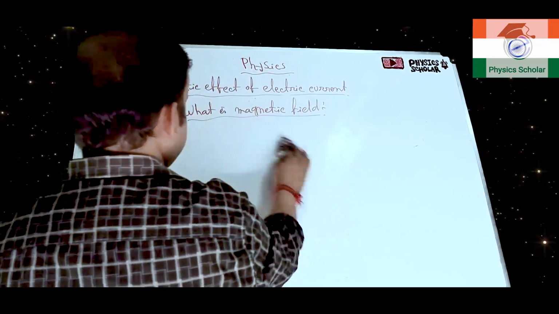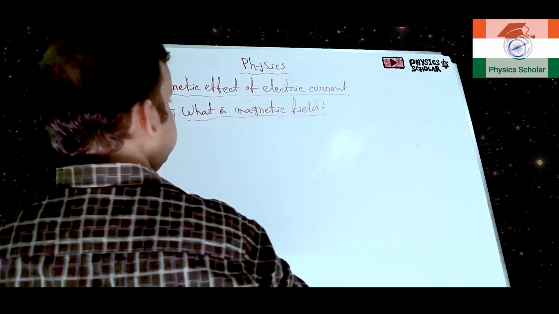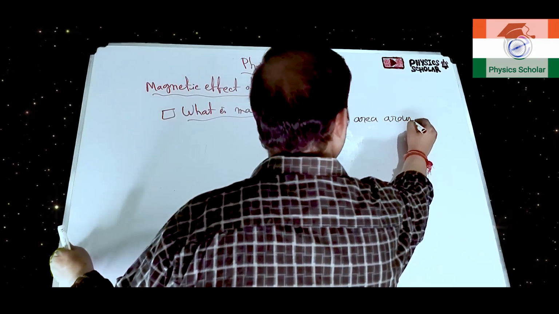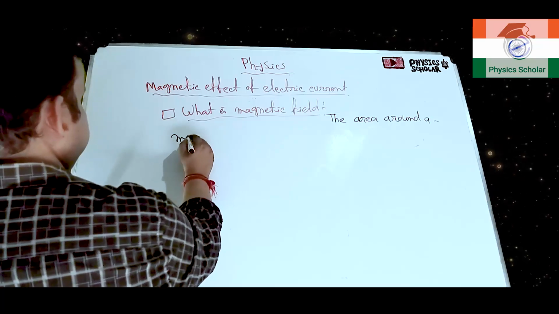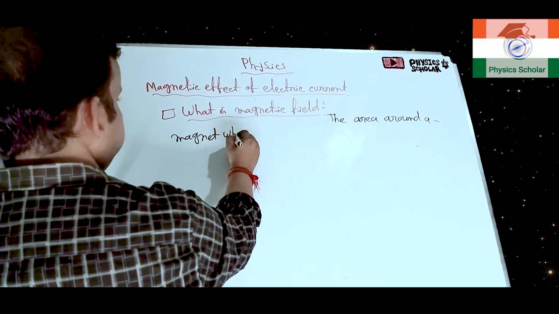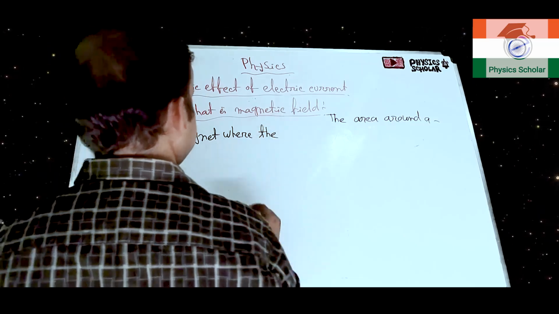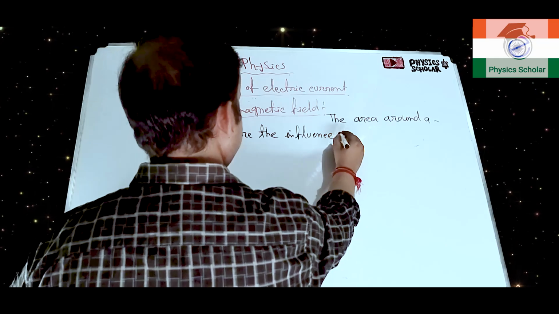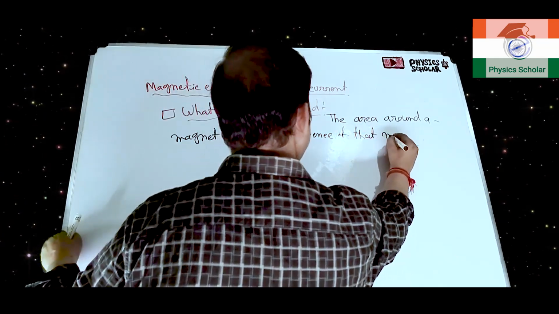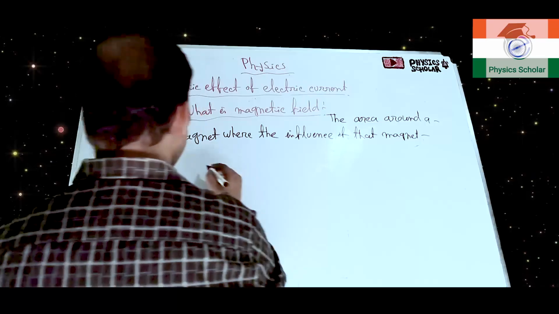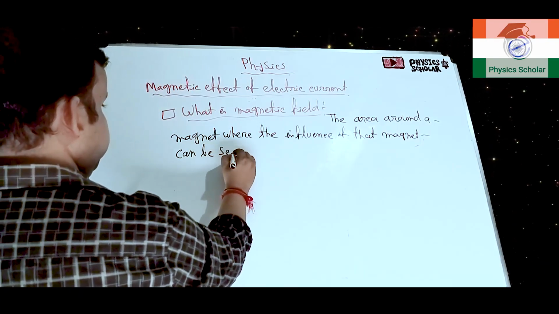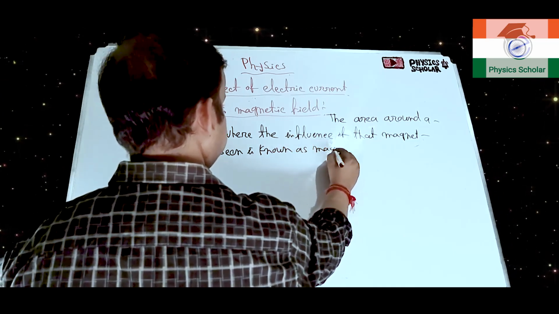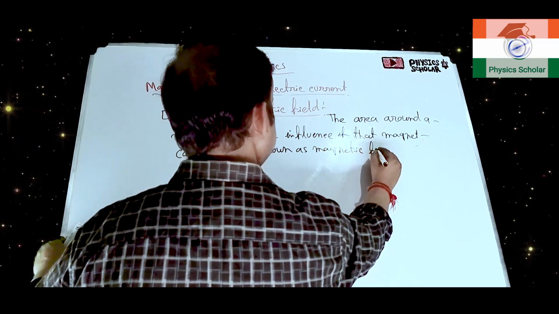So it's very easy. What is magnetic field? The area around a magnet where the influence of that magnet can be seen is known as magnetic field.